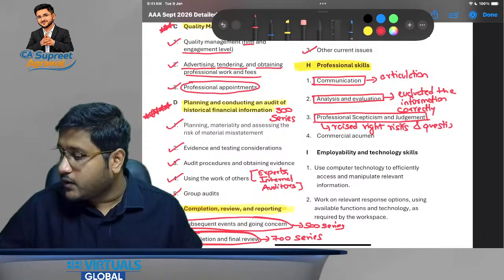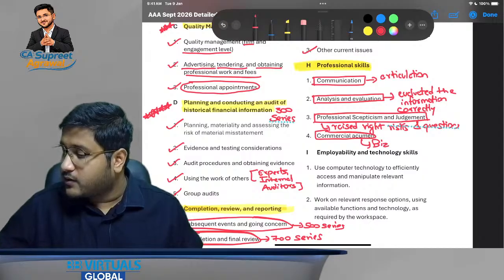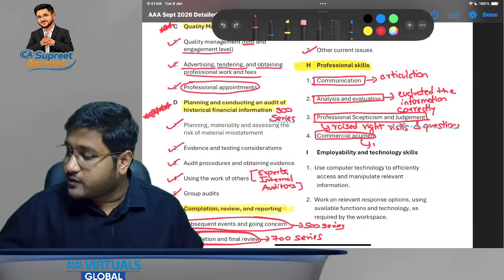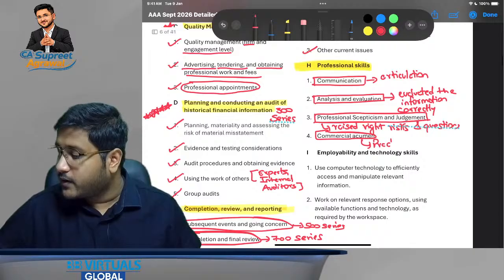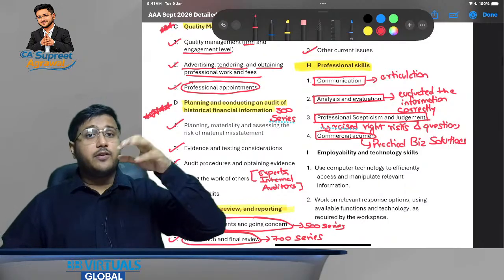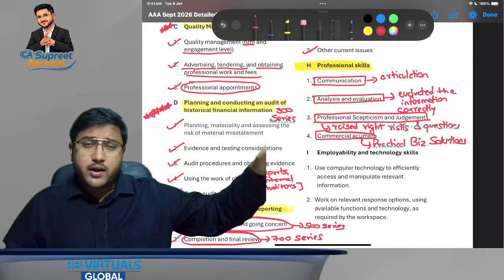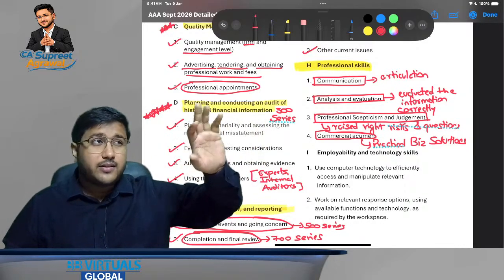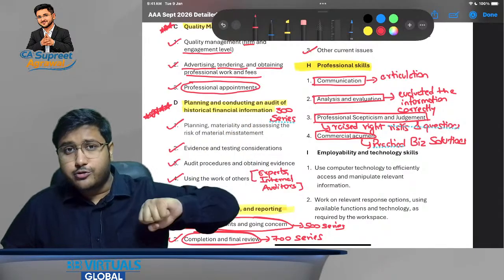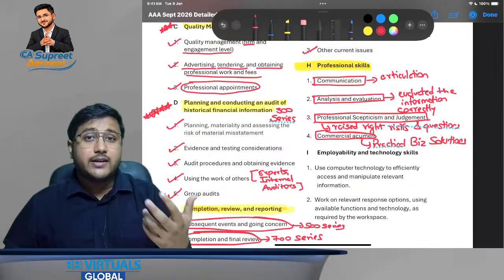The fourth one is commercial acumen, that is, whether the solutions you have given are practical business solutions or not. For example, say there was a problem that one of my clients is opening a branch in a city where we cannot travel. Now you are saying hire somebody local from there, and it is given that they are demanding fees equivalent to the audit fees, but you are still saying hire them. That does not make a practical business solution.